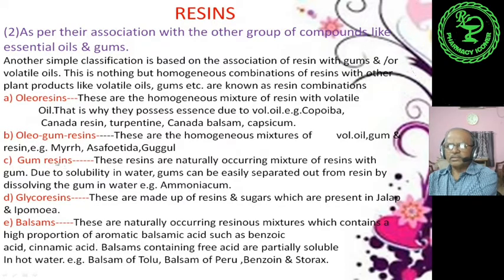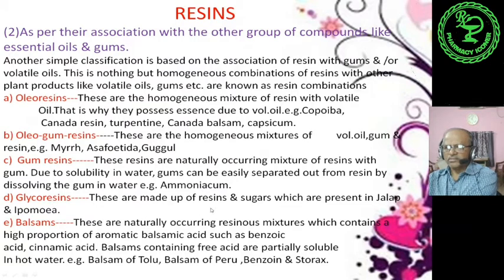Third one is gum resin. Resin is combined with only gum. These are naturally occurring mixtures of resins with gum. Due to the solubility in water, gums can be easily separated from resin by dissolving the gum in water. For example, ammoniacum.